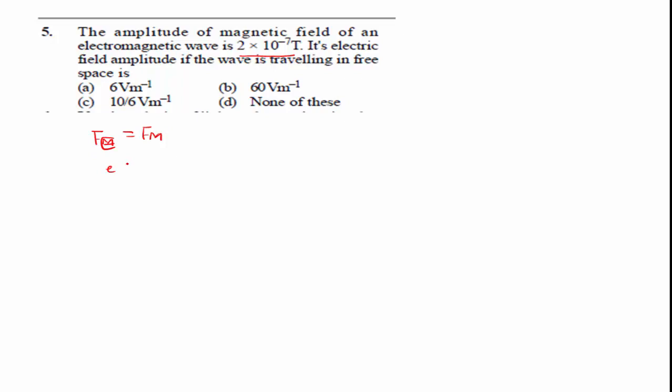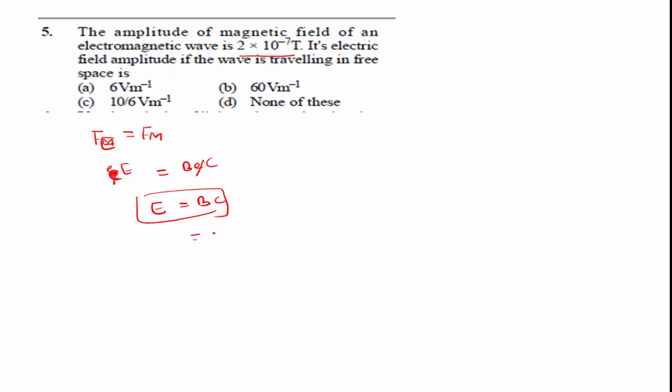So qE is equal to qBc. The q's get cancelled, and E is equal to B into c.